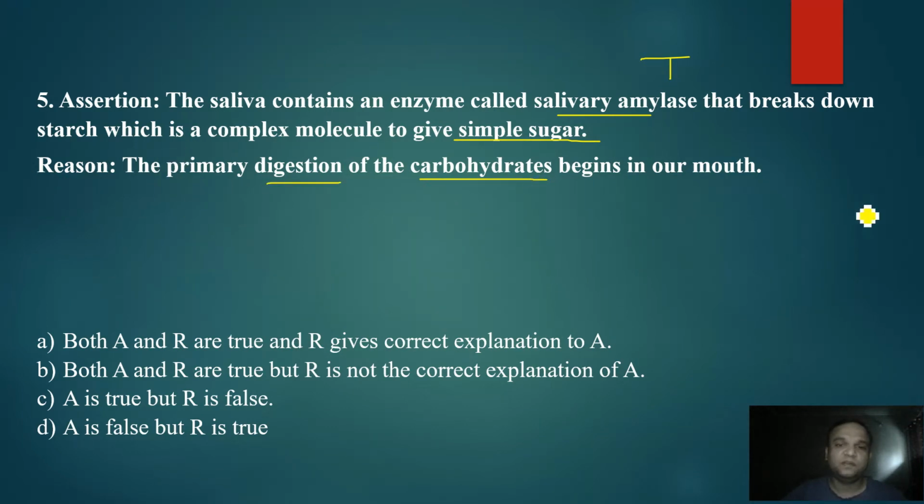But both these statements are correct. But is it giving the reason for the assertion? No. The statement is not giving the reason. So option B is the correct one, where both A and R are true, but R is not the correct explanation of A.